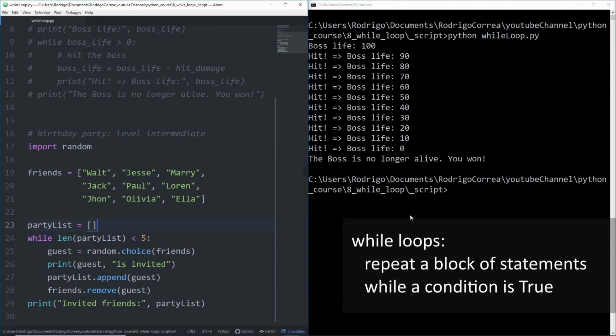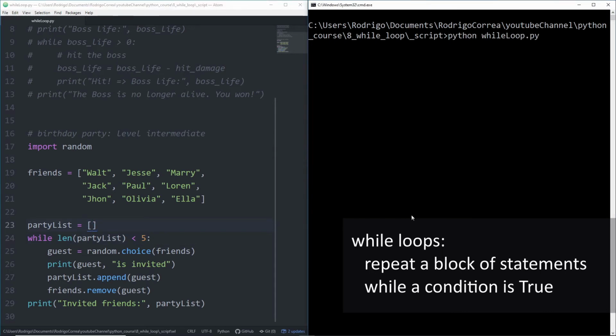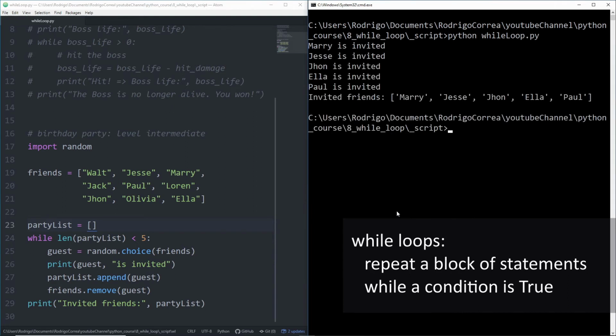Let's run it. I save it, clear my screen, and run my script. Now, my first guest is Mary, then Jesse, John, Ella, and Paul. And now, how many friends do you have here? 1, 2, 3, 4, 5. And that's the main reason the loop stopped. Why? Because now, when I check that condition, it will return false. And line 29 is executed. And then we get invited friends: Mary, Jesse, John, Ella, and Paul.